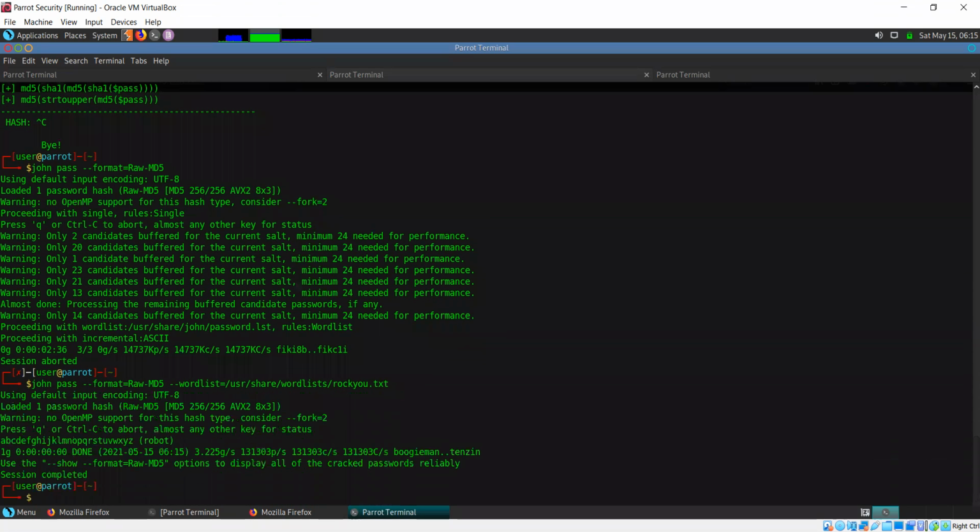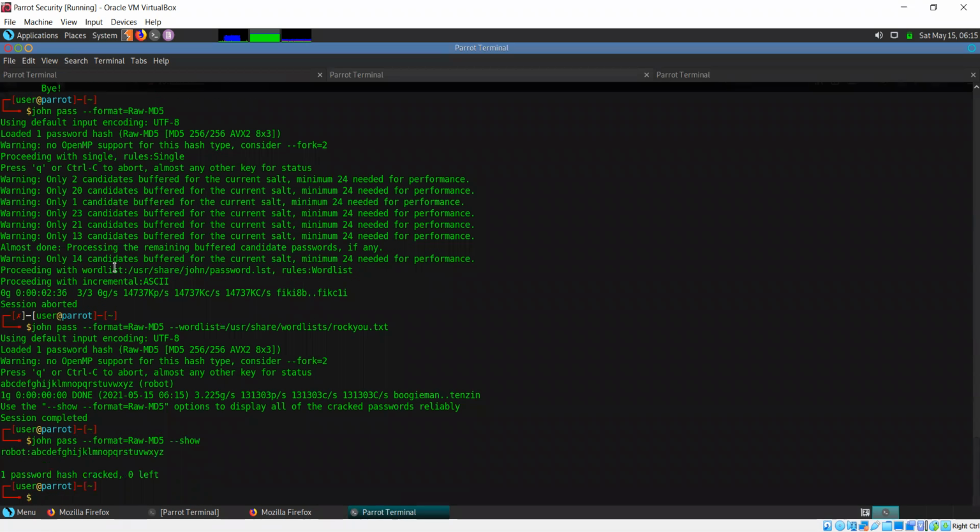So okay, let's see. And when I gave this word list, it immediately cracked the password. You can say show, and it's going to show me the password. So robot, and the password is this, abcdefghijklmnopqrstuvwxyz.